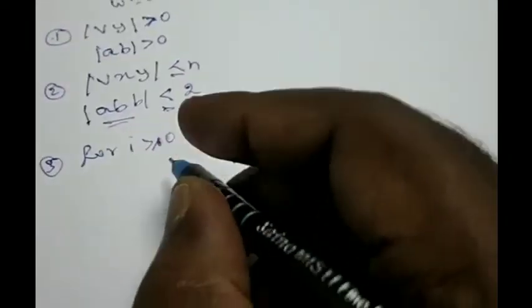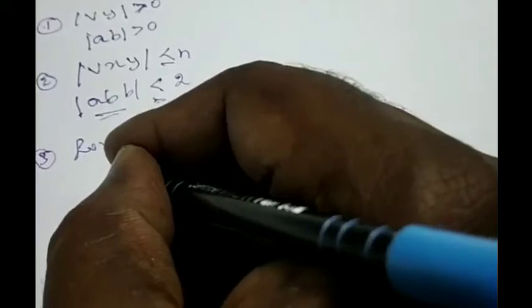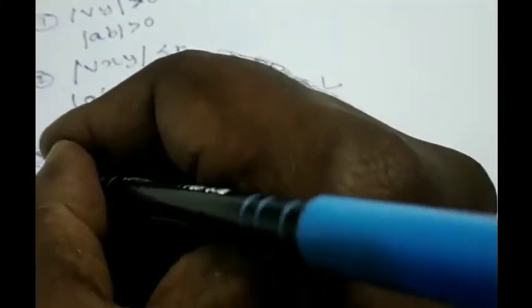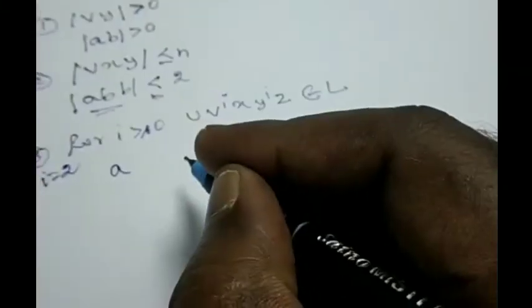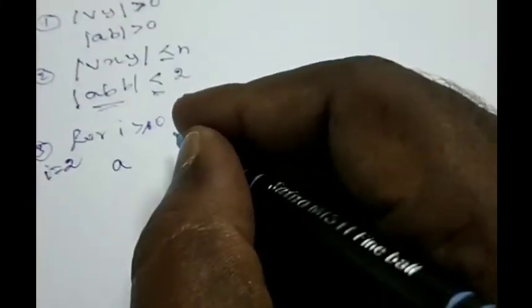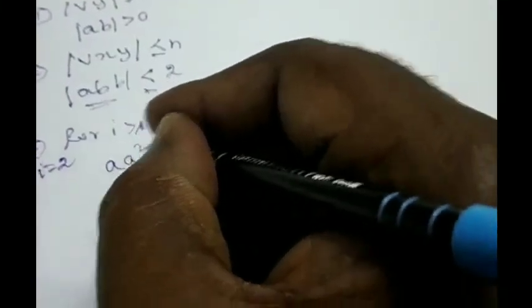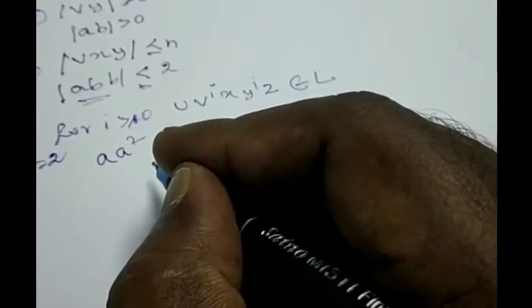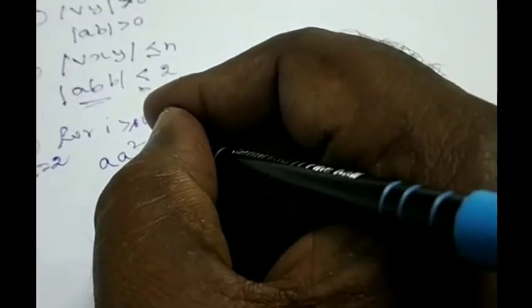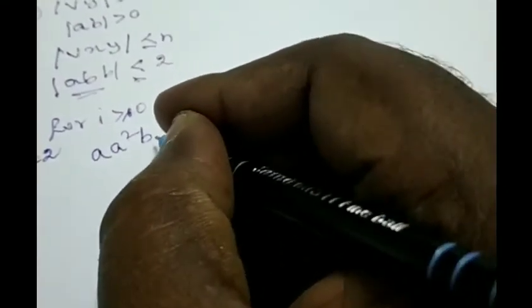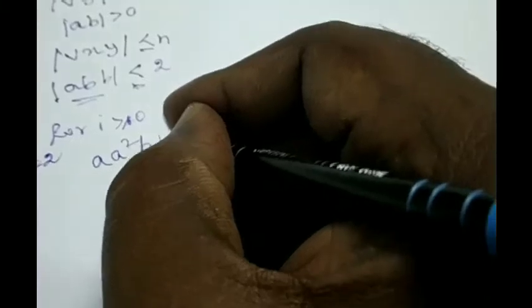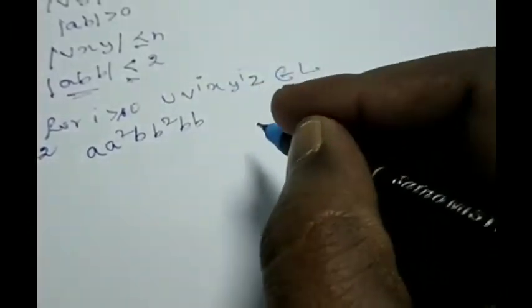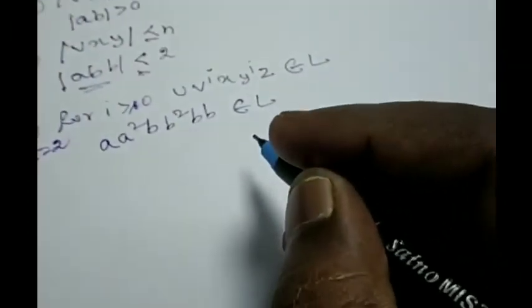Now you know that U is actually A here. Now I substitute I equal to 2. V is actually again A, so I substitute I squared. Now X is equal to B and Y is again B, so B again I substitute 2 here. And last, Z is equal to BB here. Now, does it belong to the language L?